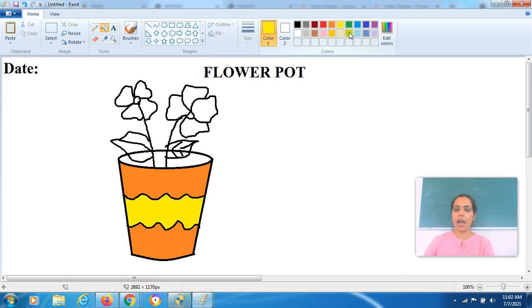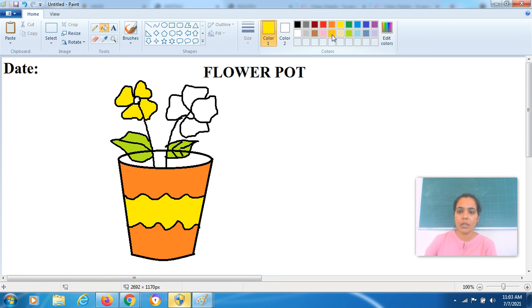Now I'll do coloring in my flowers. So first of all, I'm doing the green color in leaves, right? And here also I'm doing the same green color. You can pick any of your shade, the dark green or the light green, whatever is there with you. You can pick any of your favorite color. Fine. Now I'm taking the yellow color and doing it in my flowers.